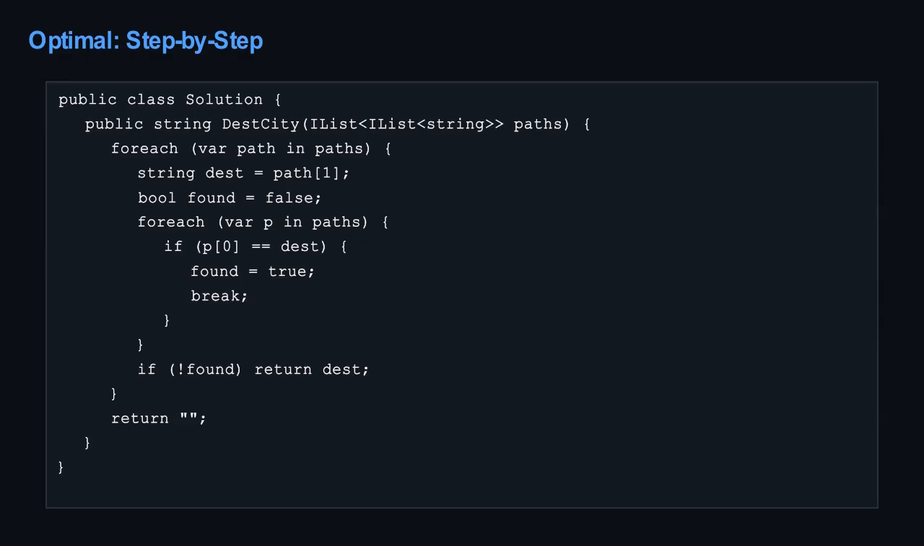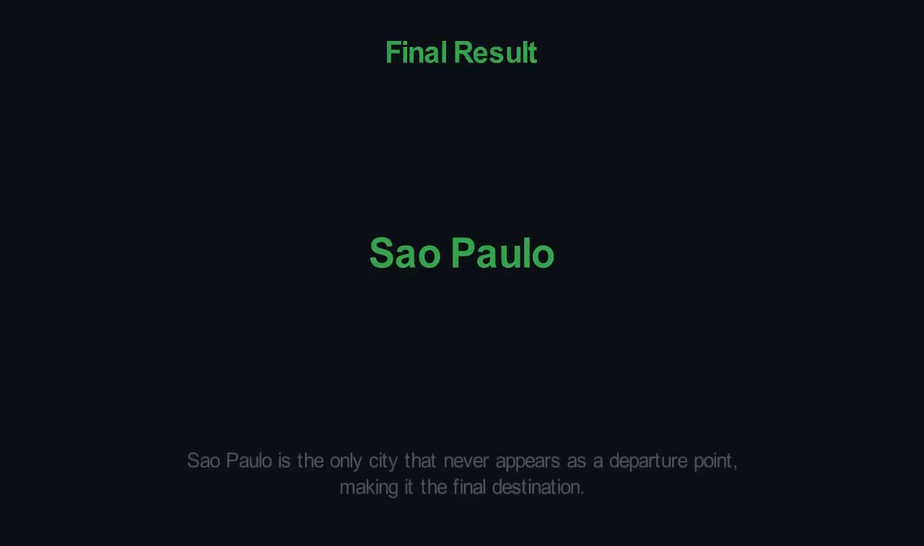Is Sao Paulo in the source set? It's not. So we return Sao Paulo. That's the city with no outgoing flight. The output is Sao Paulo. It's the only city that never appears as a departure point, so it's the final destination.